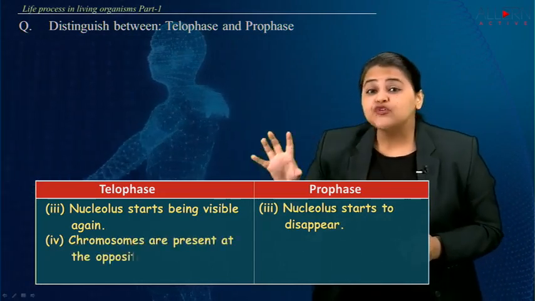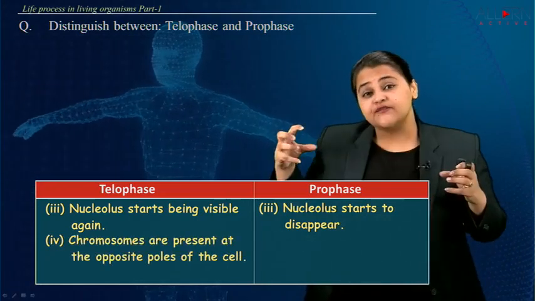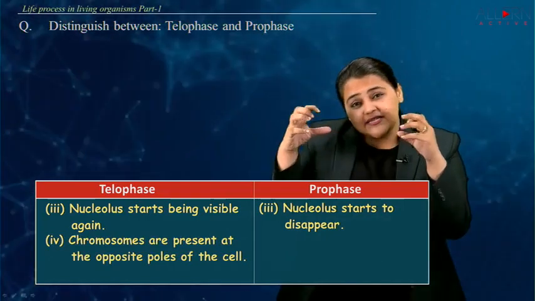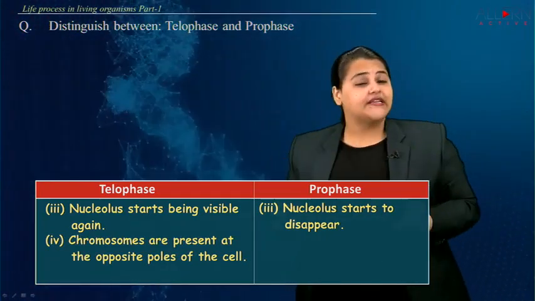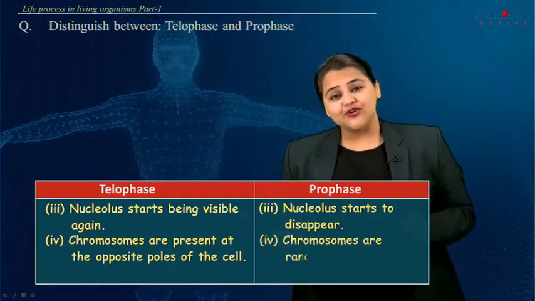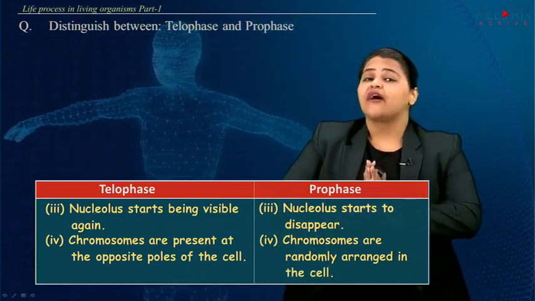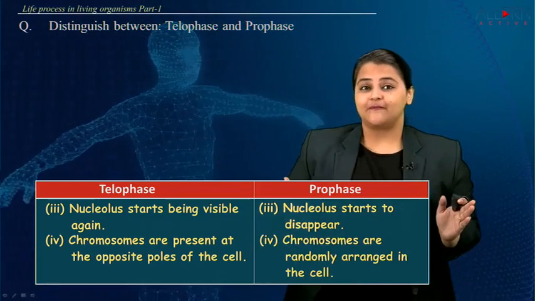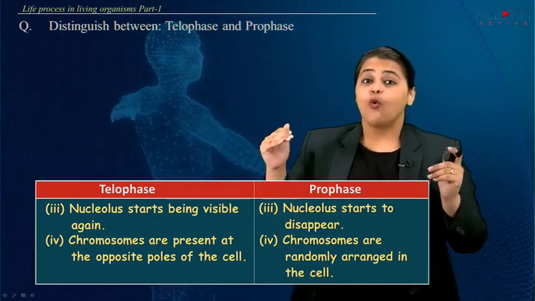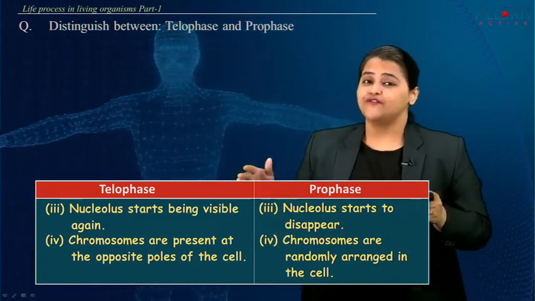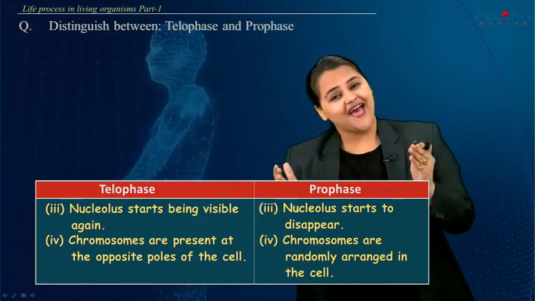Now in telophase, the chromosomes are present at the opposite poles of the cell, because that is the place wherein the two new nuclei are formed. Whereas in prophase, the chromosomes are arranged randomly in the cell. So this is the difference between telophase and prophase.